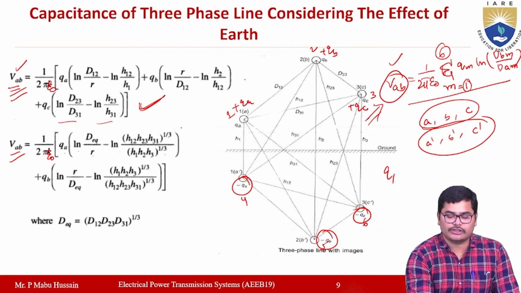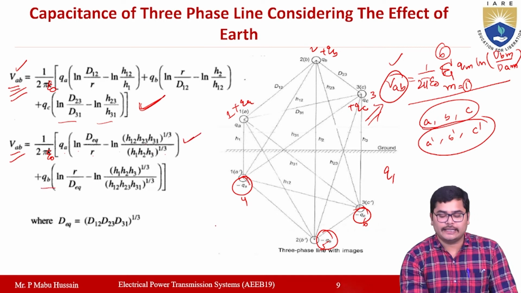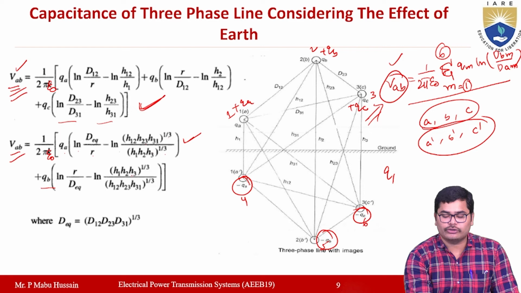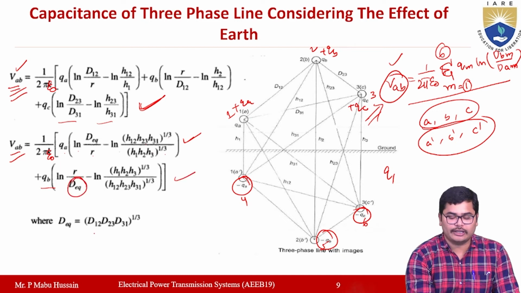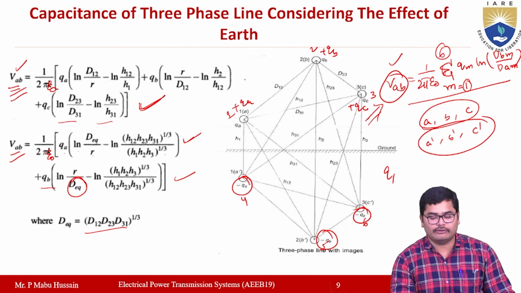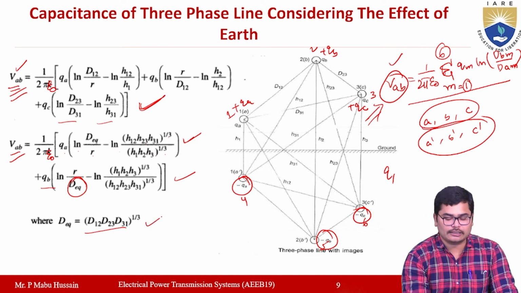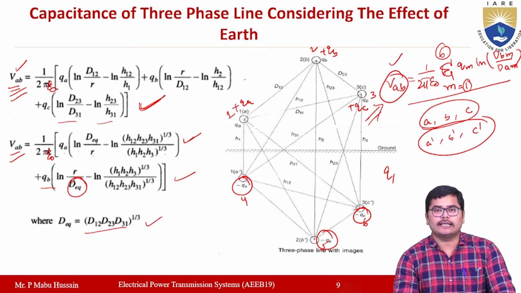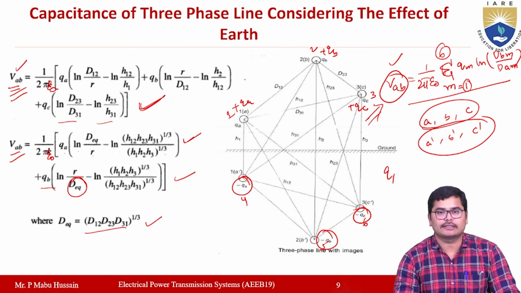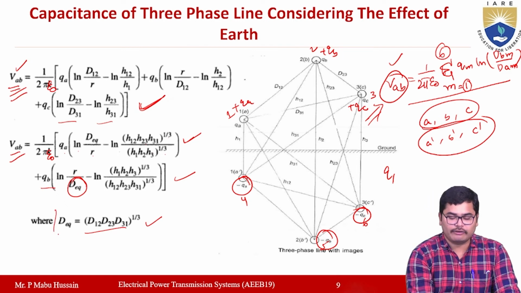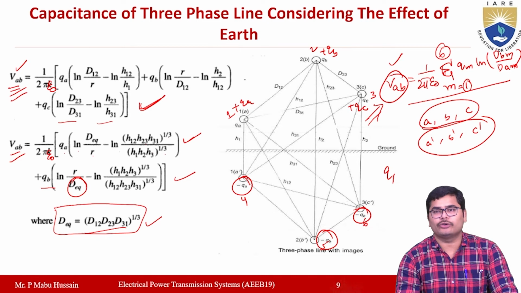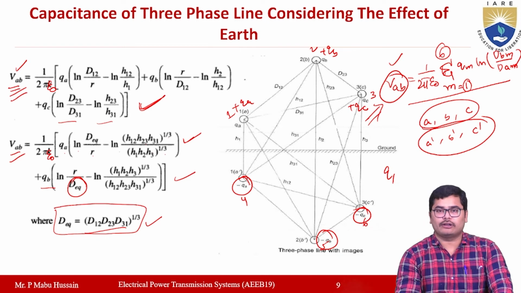So if you solve this equation, you get this equation plus QB into ln R by D equivalent minus ln (H12 H23 H31) whole to the power of 1 by 3 by (H1 H2 H3) whole to the power of 1 by 3. Here the value of D equivalent is (D12 D23 D31) whole to the power of 1 by 3, and this is also called the equivalent equilateral spacing of the conductors. This D equivalent will be the same when you are not considering the effect of earth.